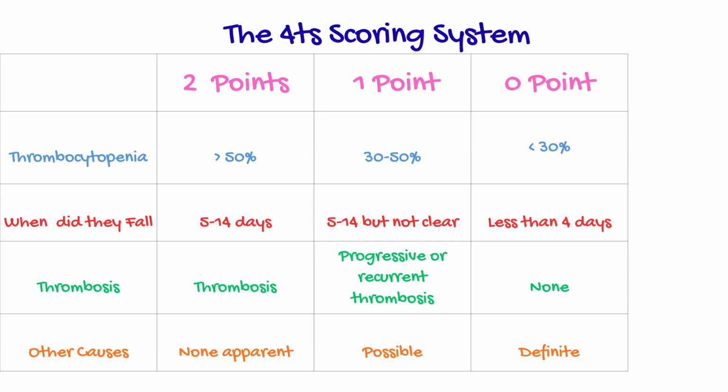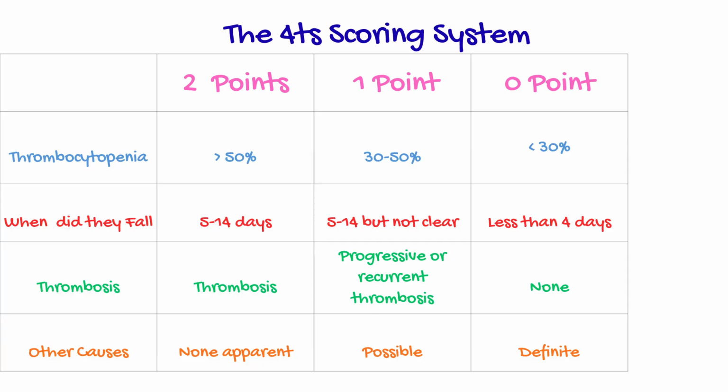So you're just basically going through and looking: is there thrombocytopenia? When did they fall, given the time period? Is there thrombosis? And other causes. So how would you know if there are other causes apparent for this patient? Maybe they have malignancy, and that can cause us to have a high probability of having clots. Thrombosis you would see possibly on CT imaging or DVT ultrasounds.